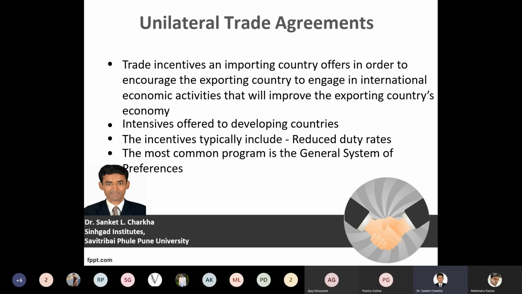In the reverse situation, we are importing certain goods and services from only the US, only Germany, only France, only China, only Russia, only Afghanistan, only Pakistan, and so on. So here, what happened?